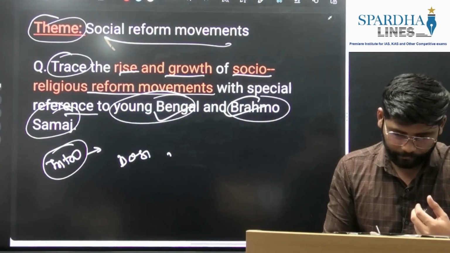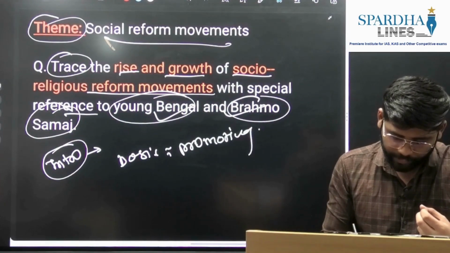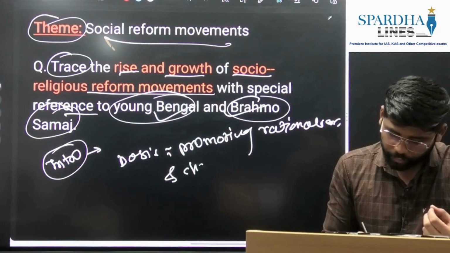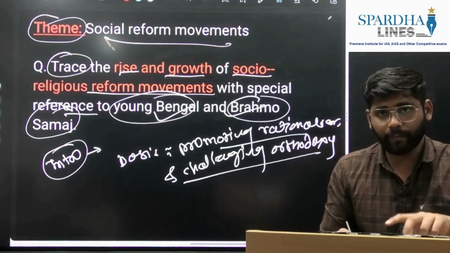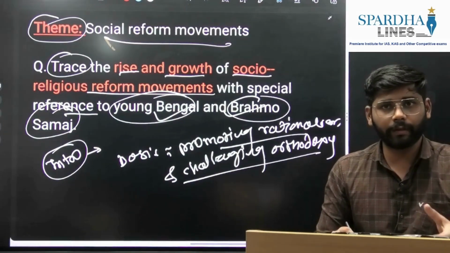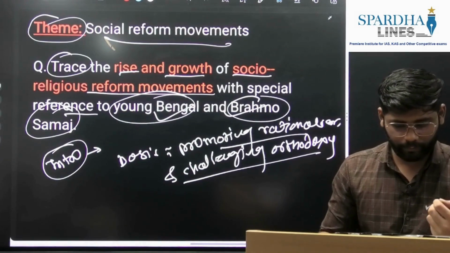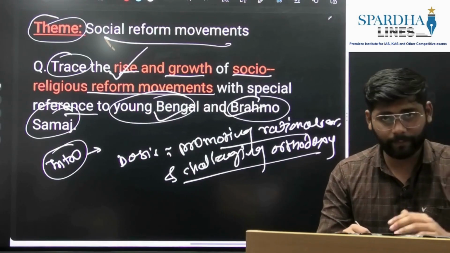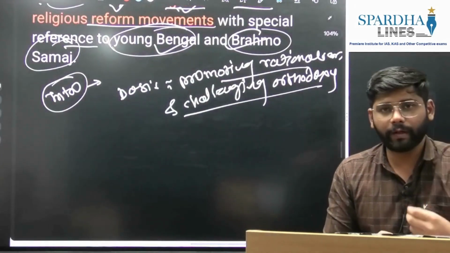Their basis was in promoting rationalism, and also, most important, challenging orthodoxy. Okay, so these two aspects we can mention in the introduction itself, along with the basic facts about these two movements. Then we'll move towards the body part. Here we'll make two parts, where we'll trace the rise separately and the growth separately. So when it comes to rise, what can we write.